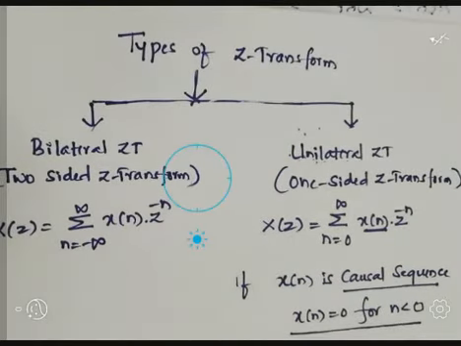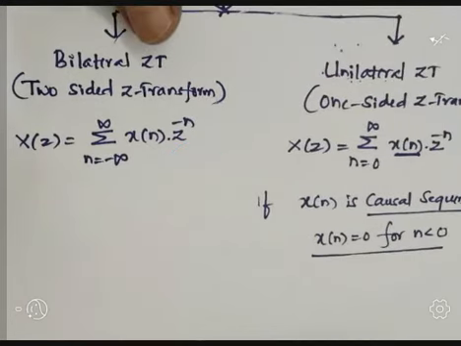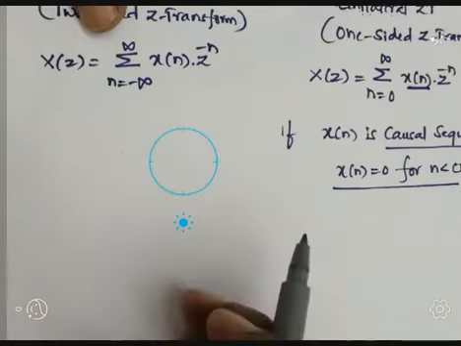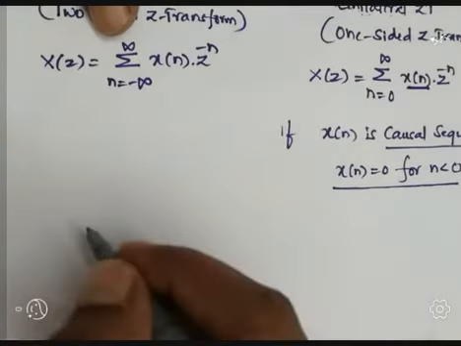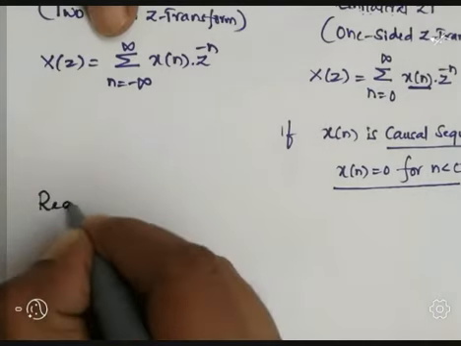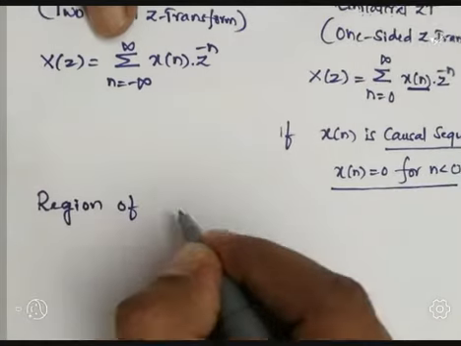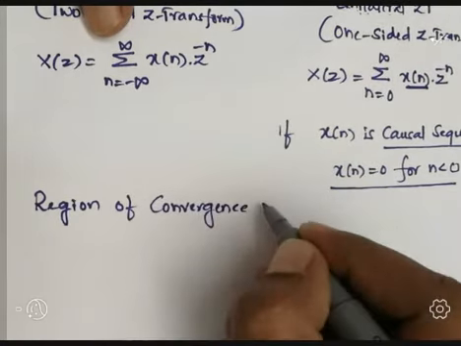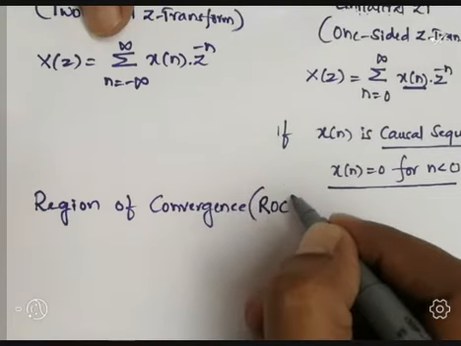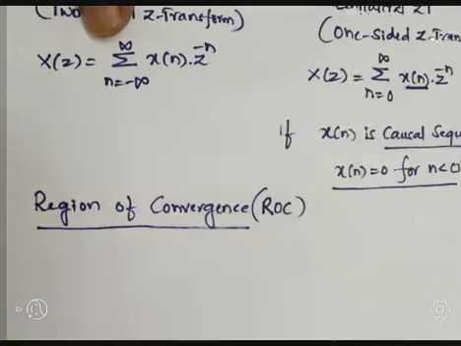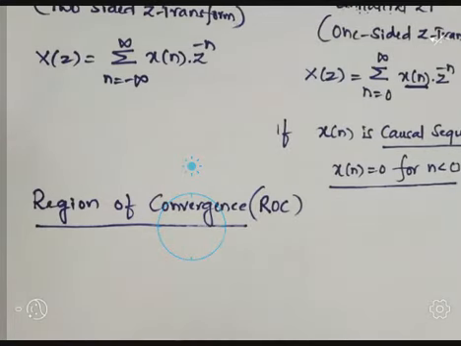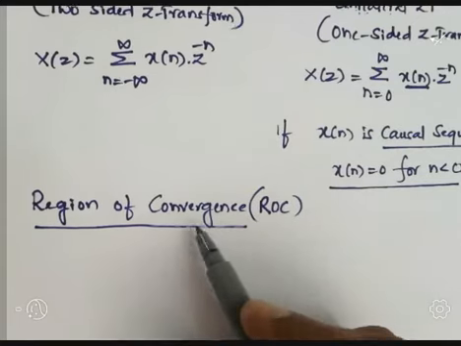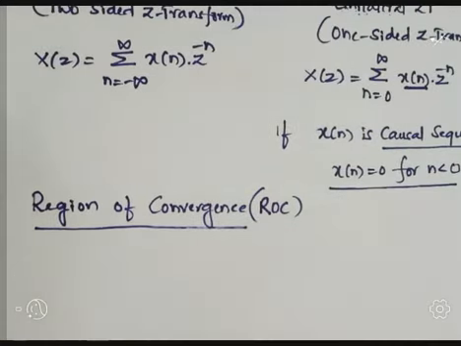Let's see region of convergence, a very important topic with respect to Z transform. While solving the numericals, we must write the ROC for the problem. So ROC means region of convergence. ROC is the region where the Z transform converges. So the definition of region of convergence: ROC is the region where the Z transform converges.